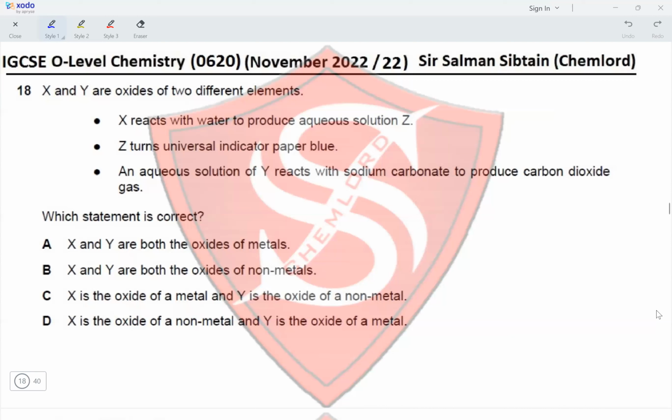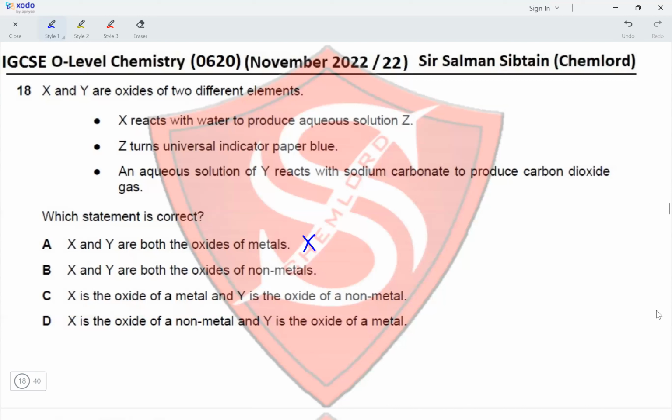Okay, which statement is correct? Option A: X and Y are both oxides of metals? No. If Y is an acid, it should be an oxide of a non-metal, and yes, it is an oxide because the question has stated X and Y are oxides. So it should be that of a non-metal, for example carbon dioxide or sulfur dioxide or oxides of nitrogen. So option A is incorrect.